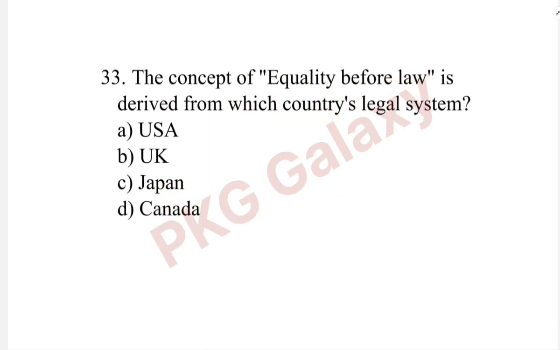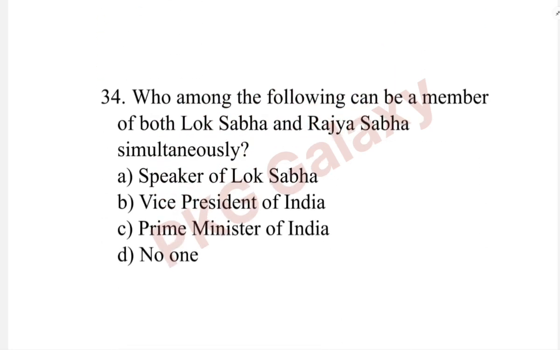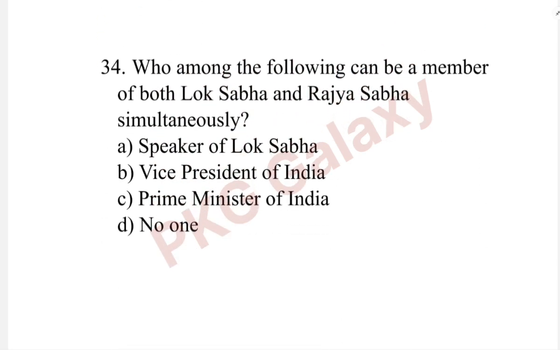Next question. The concept of equality before law is derived from which country's legal system? The correct answer is option B, UK. Next question. Who among the following can be a member of both Lok Sabha and Rajya Sabha simultaneously? The correct answer is option D, no one.